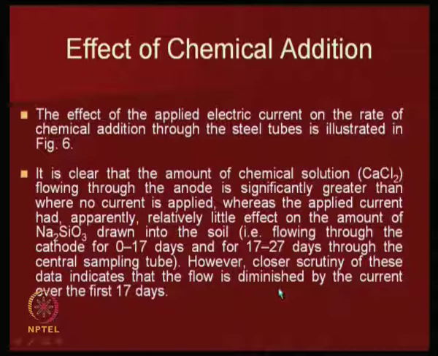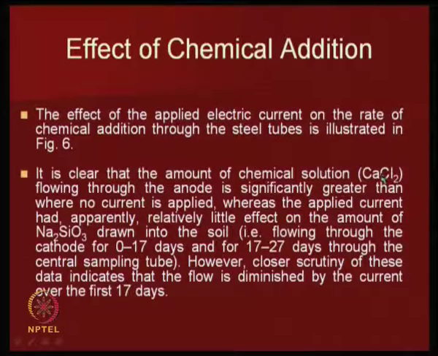What it means is that there is an effect on the flow of the CaCl2 because of the current at the anode, whereas the applied current had relatively less effect on the sodium silicate, which is at the cathode.